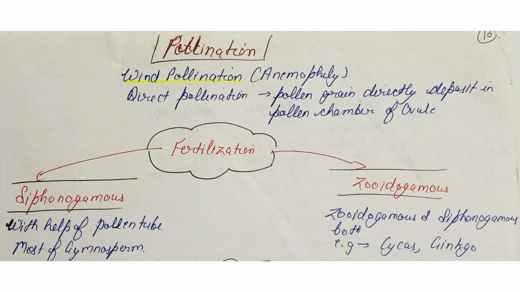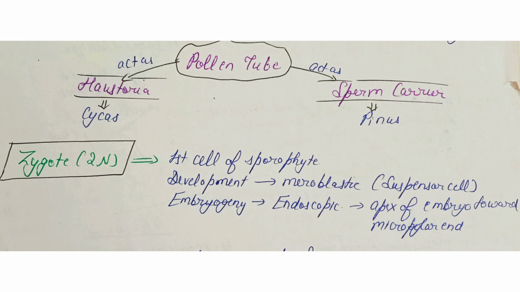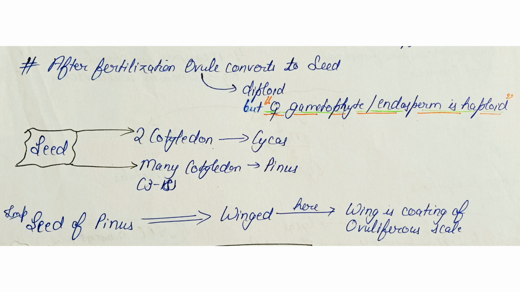Siphon means the tube, so the fertilization occurs with the help of pollen tubes. Siphonogamous is seen in most of the gymnosperms, and in cycas and ginkgo both siphonogamous and zoidogamous are seen. The pollen tube acts as the haustoria in case of cycas. It acts as the sperm carrier in case of pinus. The zygote is the first cell of the sporophytic generation. The development of the zygote is meroblastic and the embryogeny is endoscopic type, in which the apex of the embryo is toward the micropylar end.